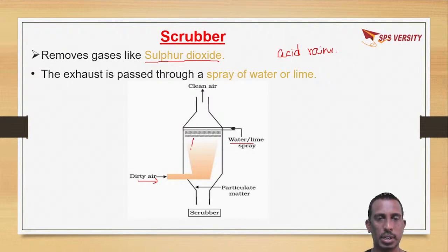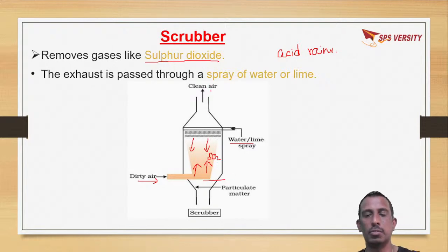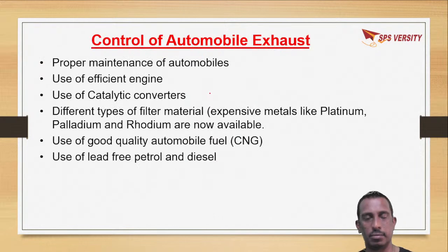The lime spray is coming in the opposite direction to the air, and this lime will react with sulfur dioxide so that it gets settled down. Ultimately, what comes out from this is clean air. So the scrubber is meant for removing sulfur dioxide from exhaust.